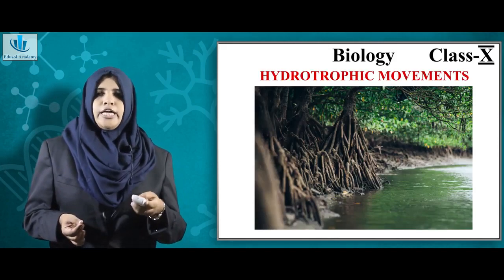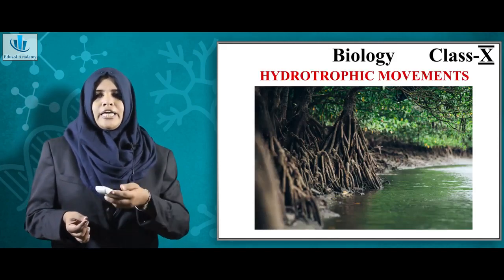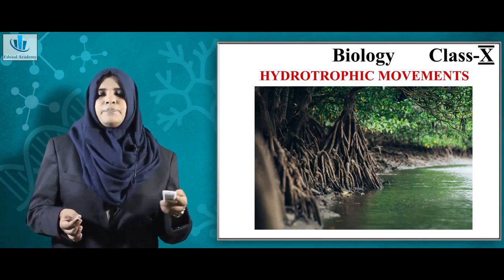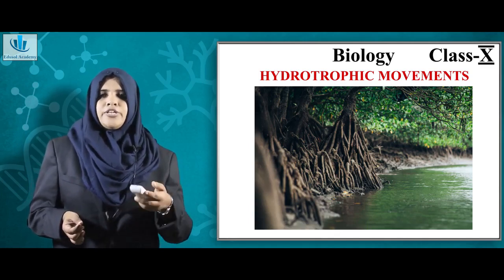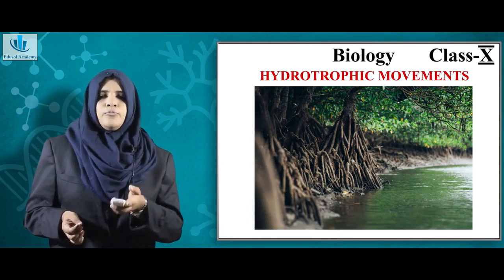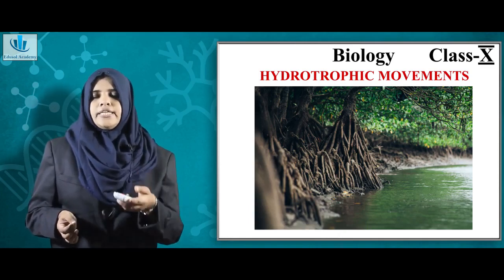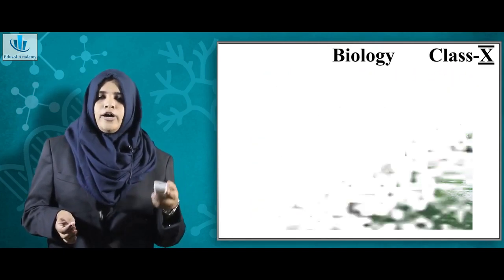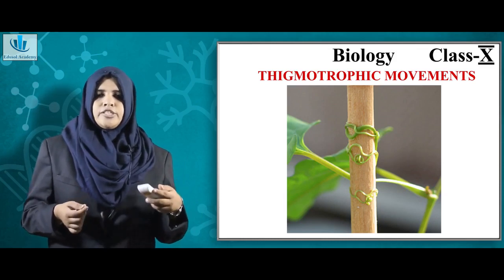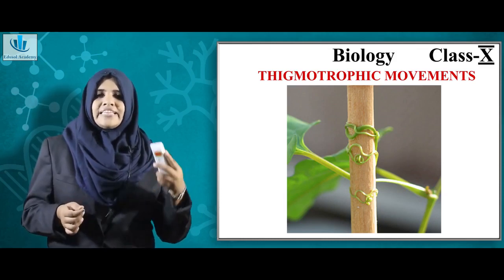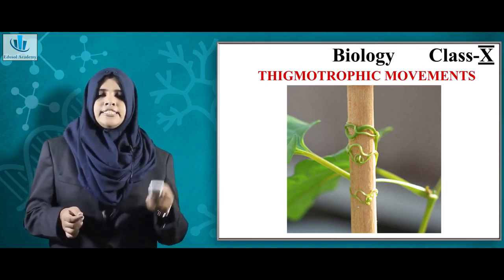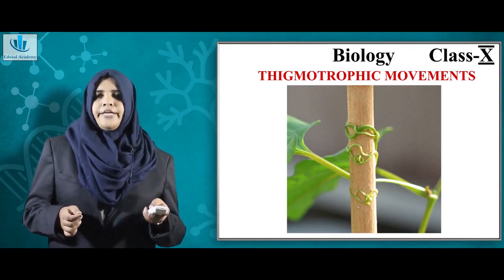Now hydrotropism, basically shown by a special type of plants known as mangroves. As an example, these plants live mainly in brackish and saltwater regions. So in these plants, the roots are moving towards the water, so hence this is an example for hydrotropism. And now coming on to thigmotropism, it is in response to a touch, mainly seen in climbing plants with tendrils. So these plants coil in response to touch stimuli. This is an example for thigmotropic movement.